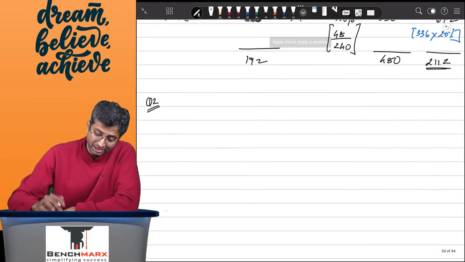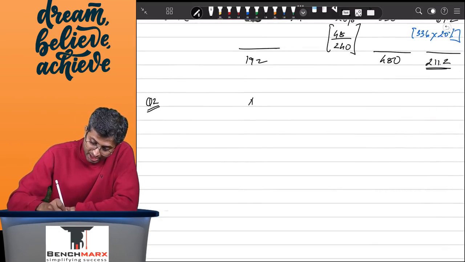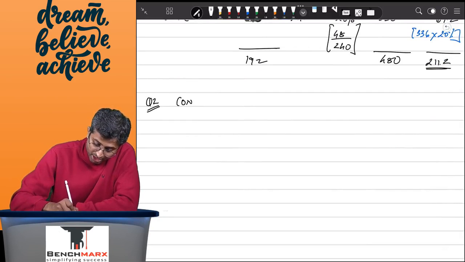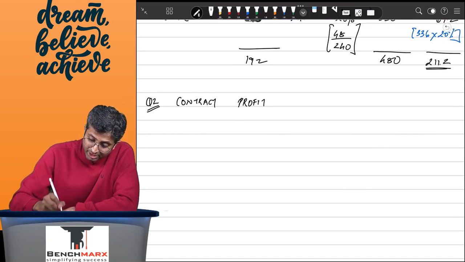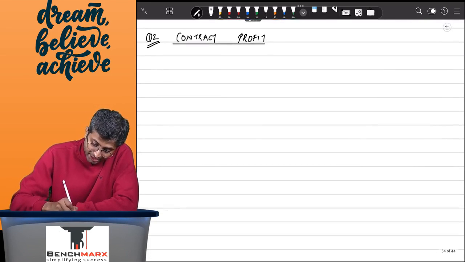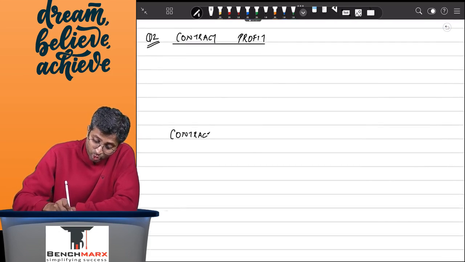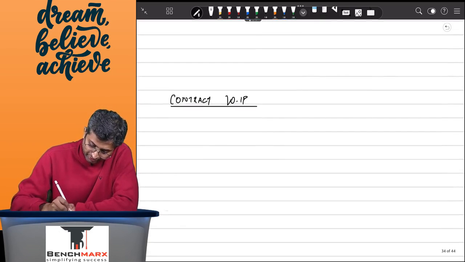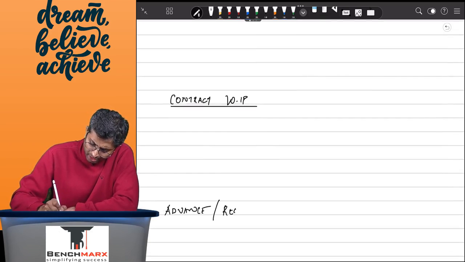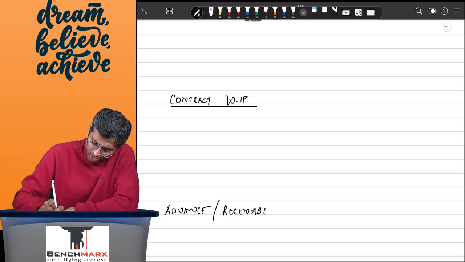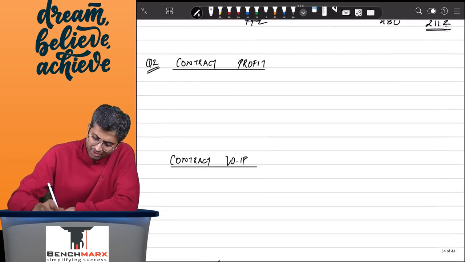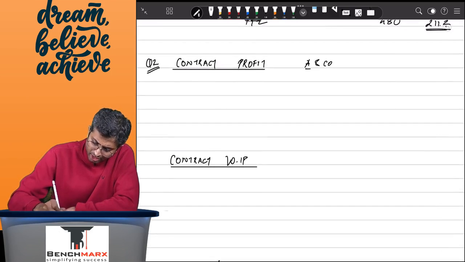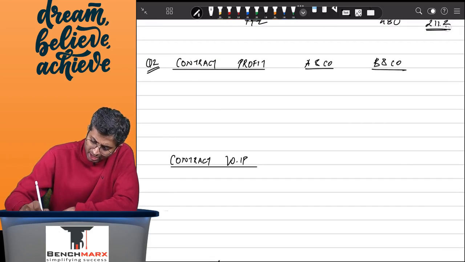So over here, there is the output method. There is A&D company. What all will you try to see? You will try to see contract profits in the financial statements, profit and loss. So there will be contract profits. Then you will try to find the contract inventory or contract work in progress. And you will also try to find the advance / receivable. So these 3 items will appear in your financial statements. Now, how will you calculate these numbers? First of all, for A&D company, B&D company, and then total.